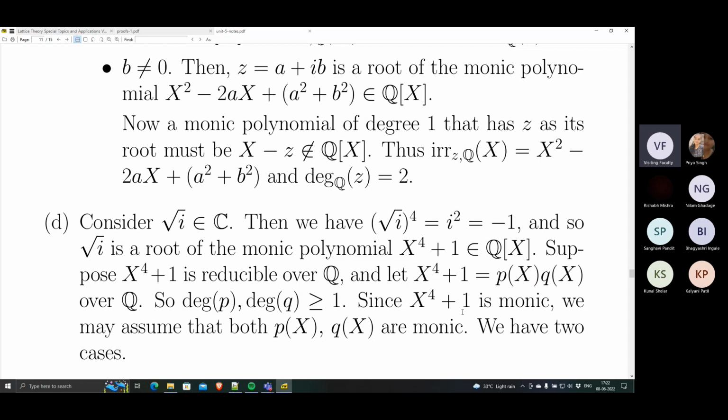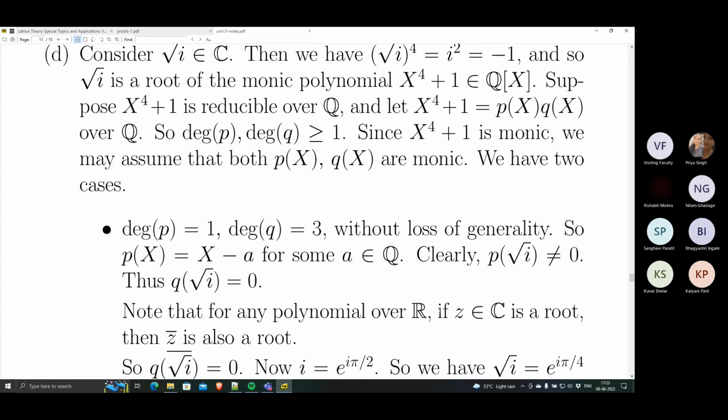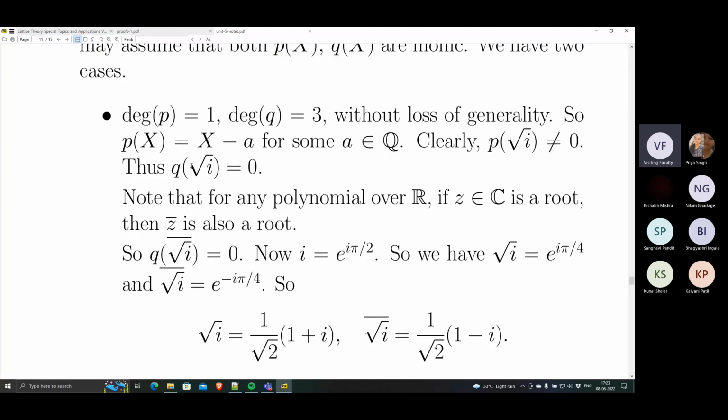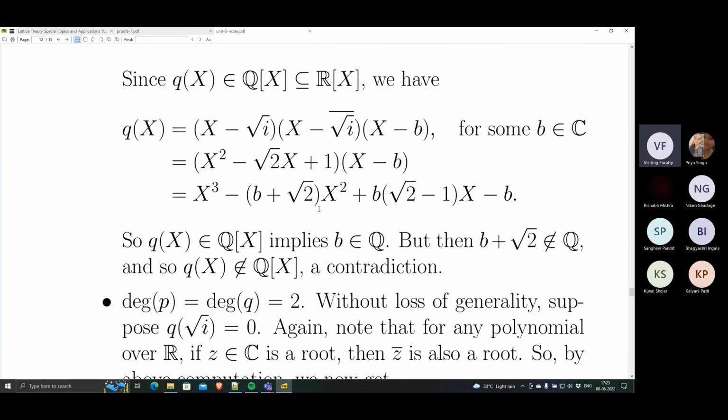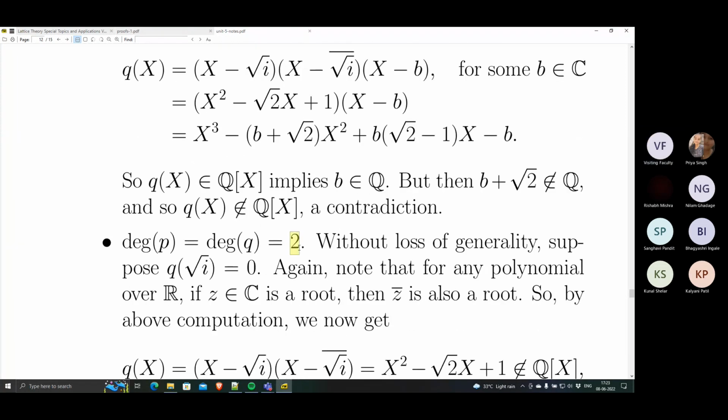Further, x raised to 4 plus 1 is monic, so we can assume that P and Q are both monic. That is not a big problem. But now the degrees of P and Q are both at least 1, and the sum of their degrees is 4. So there are only two possible cases. One is that the degree of one polynomial is 1 and the other is 3, because the degrees should add up to 4. The other is that both polynomials have degree 2, so that they again add up to 4.